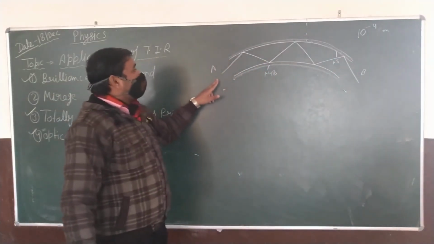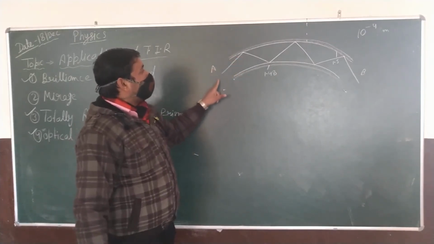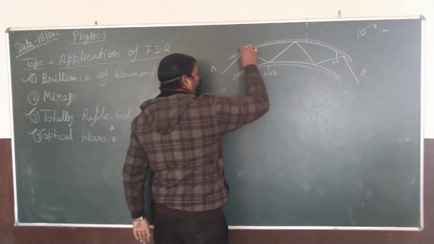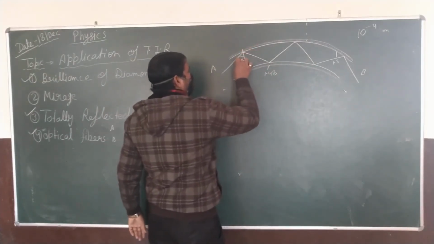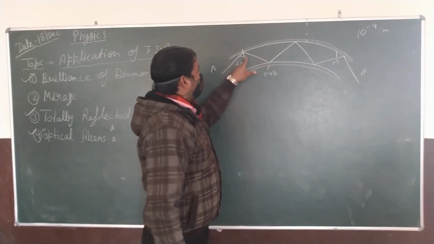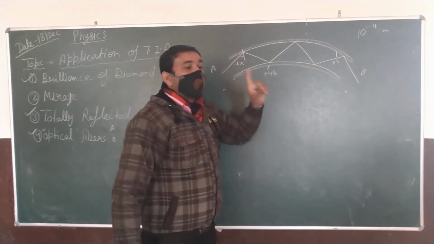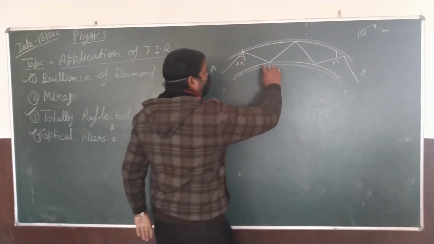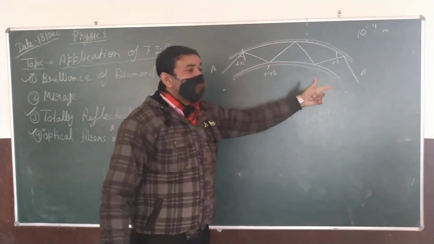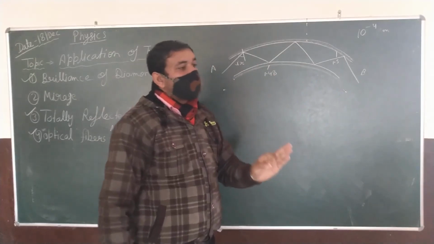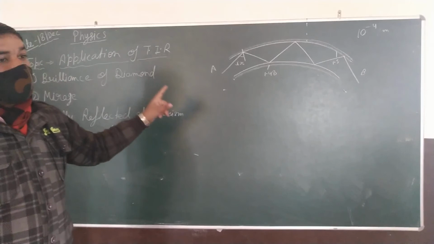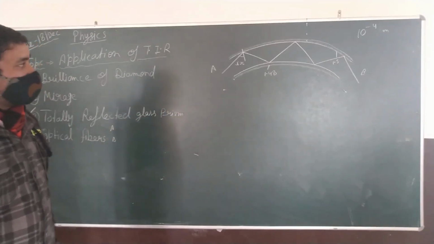So when the light ray enters from one end of the optical fiber, at every point it is observed that the incidence angle i is greater than its critical angle, so it will be reflected at the point of incidence following the law of reflection, and in the zigzag motion the signals are transmitted from one end to the other end without loss of any energy. This is the special feature and the application of the TIR, total internal reflection. Okay.